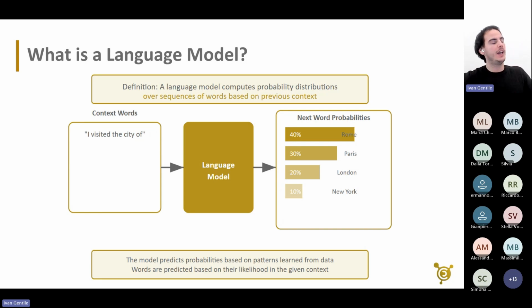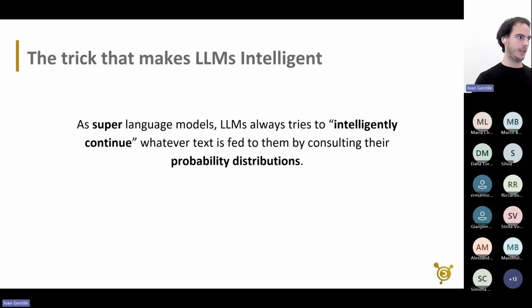where the basic elements are sequences of words. We can imagine, on the left, the sequence "I visited the city of". Adding a language model to this sequence of words means obtaining this probability distribution that we see on the right, where the most probable word is Rome and the least probable is New York. The language model tries to predict the probabilities based on patterns learned from data. We're going to see this now.